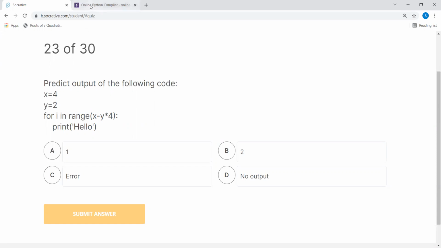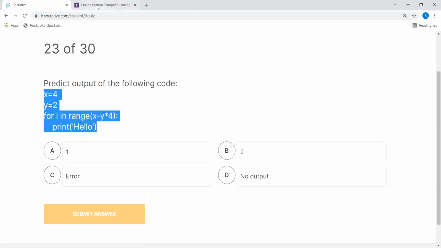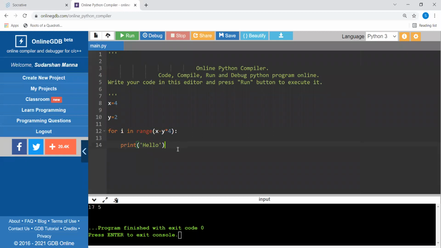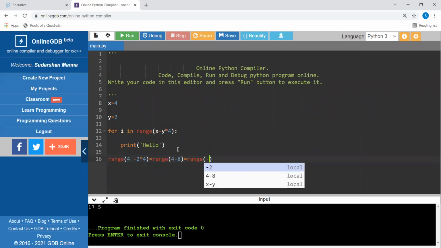Let's check what is exactly happening here. The only thing we have to understand is the expression. Here it is 4 and this is 2 multiplied by 4. So the range is 4 minus 8, which is minus 4. Now range is minus 4.